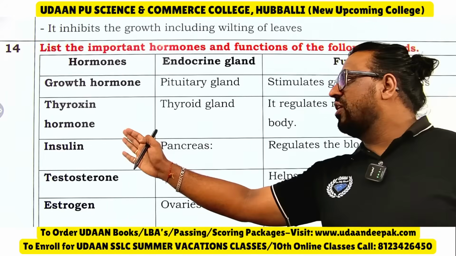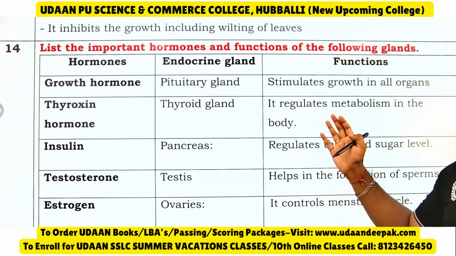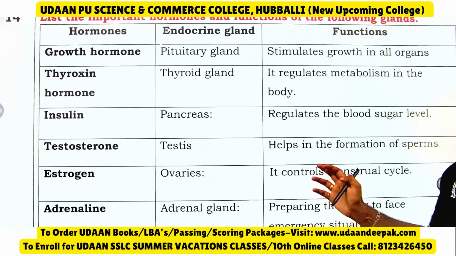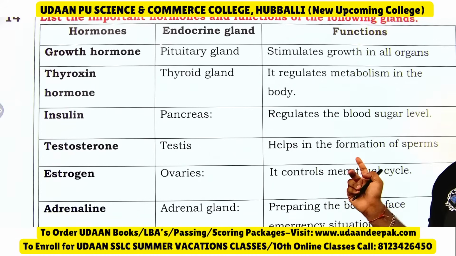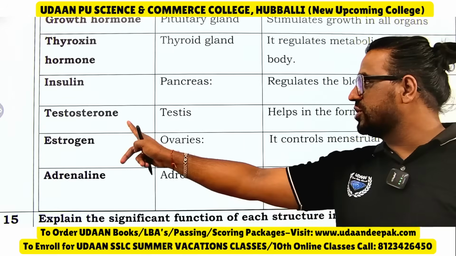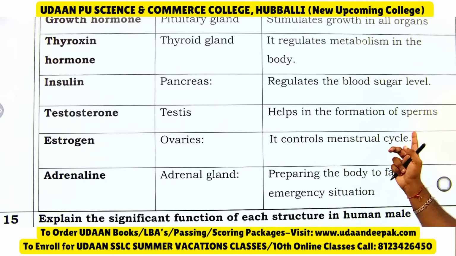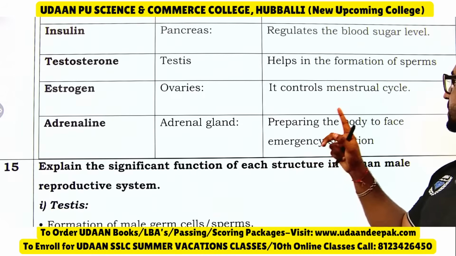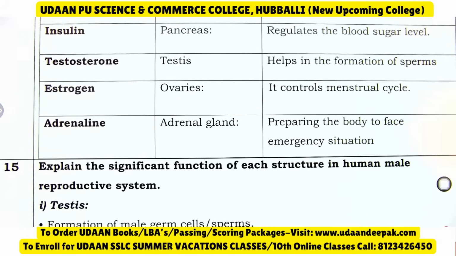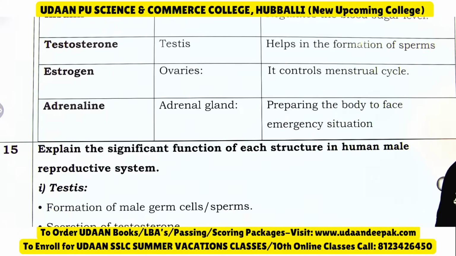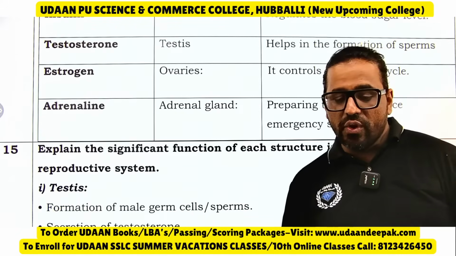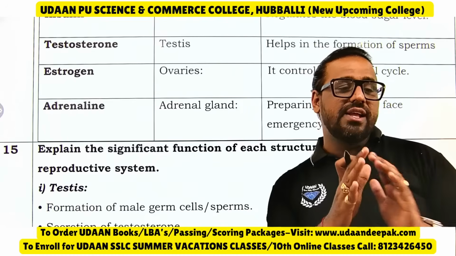Then thyroid gland, thyroxine hormone, it regulates metabolism in the body. Then pancreas, insulin hormone, regulates blood sugar level. Then testes, testosterone, helps in formation of sperms. Ovaries, estrogen, controls menstrual cycle. Then adrenal gland, adrenaline, prepares the body to face emergency situations. This question is a must and sure.